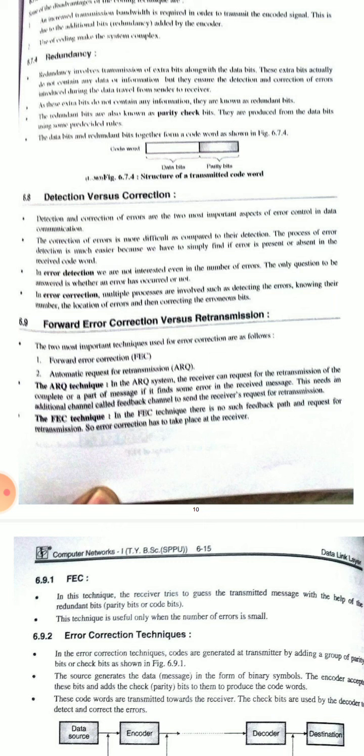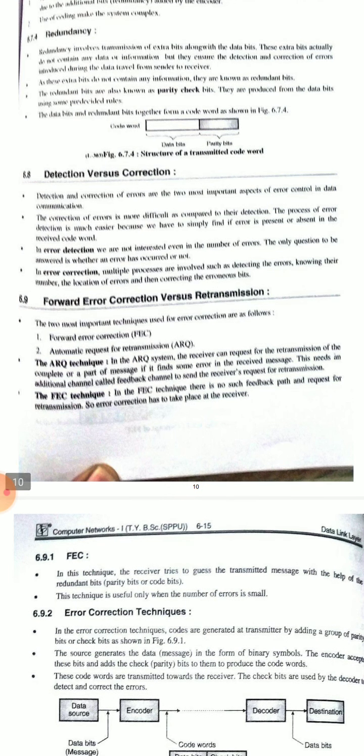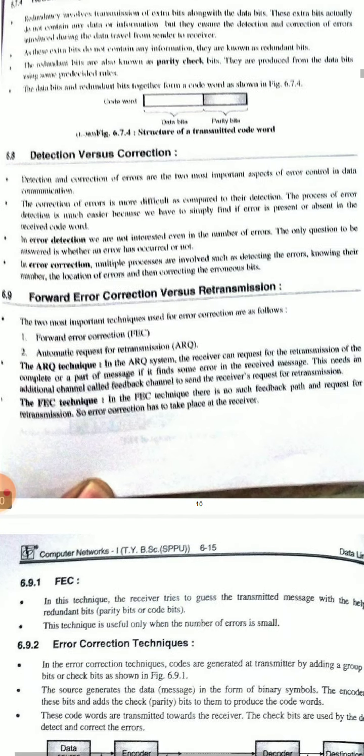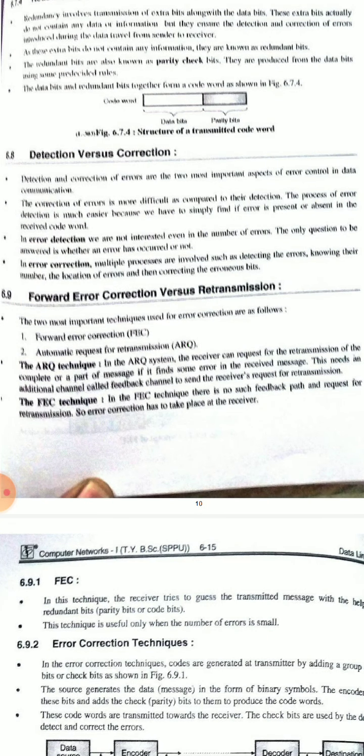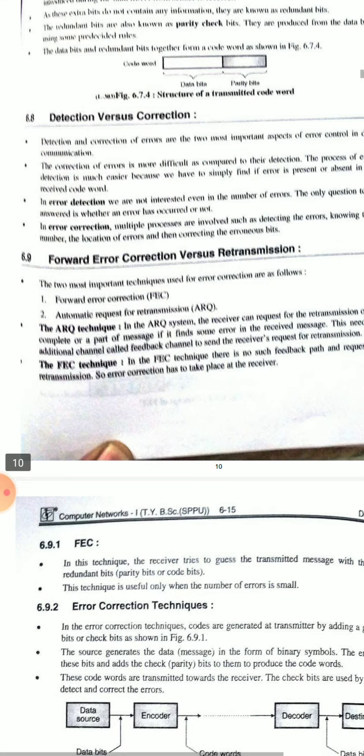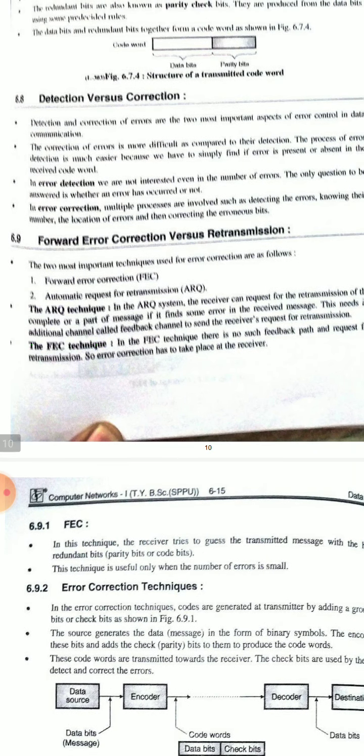They are produced from the data bits using some procedural or pre-derived rules.